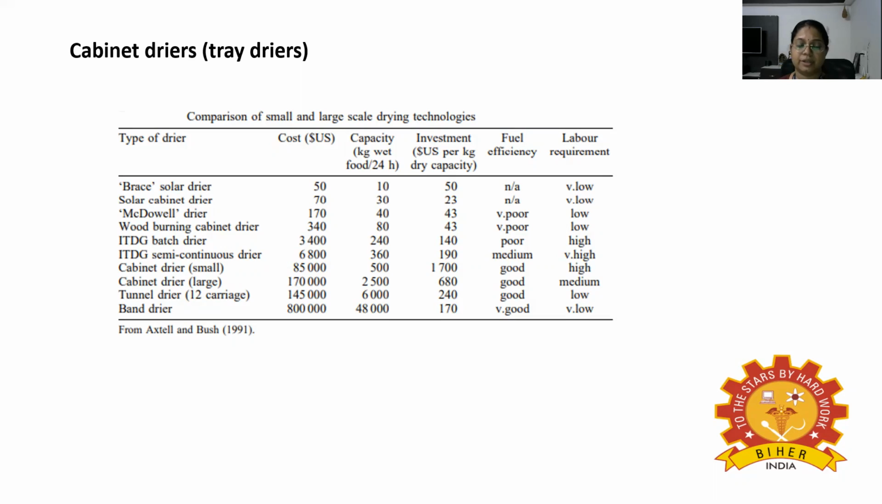Here you can see the comparison of the technology with solar dryers and large scale systems in this table. The types of dryers are the Brace solar dryer, solar cabinet, McDowell dryer, wood burning cabinet dryer, ITDG batch dryer, then some of the cabinet dryers and the large tunnel dryer. Then their cost has been given, then capacity, investment, fuel efficiency, and labor requirements.